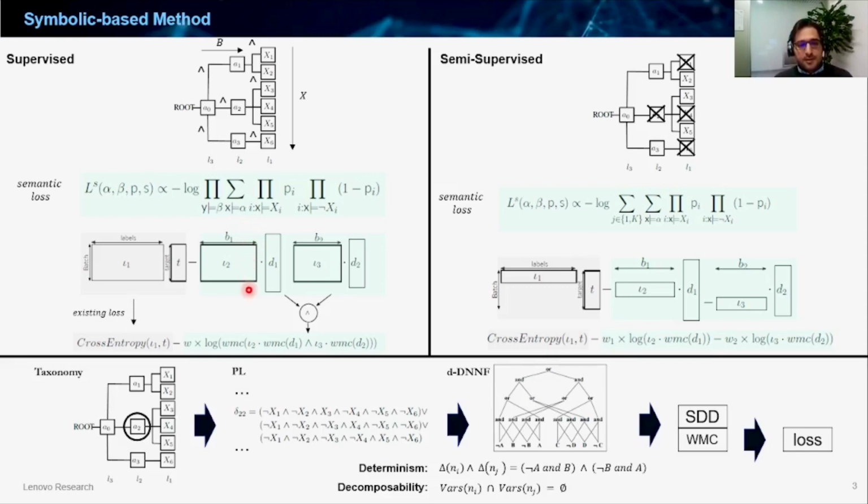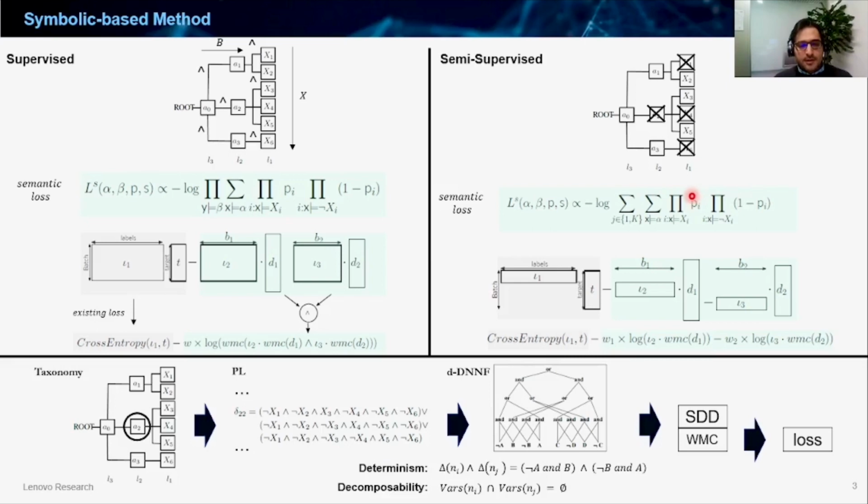As you can see, an illustration for supervised semantic loss is shown here, in which iota 1 is the matrix of model output for the batch, iota 2 is the matrix of one-hot vectors over the nodes in level L2 in the batch, and iota 3 is the matrix of one-hot vectors over nodes in level L3 in the batch, in which bi length and di length should be equal, since the element in one-hot vector bi and di in b is corresponding to sentence delta in d.